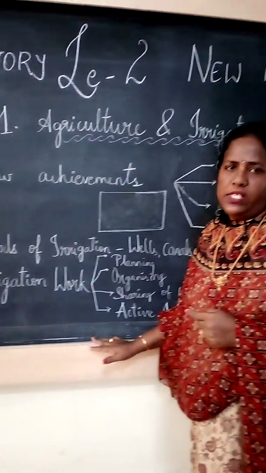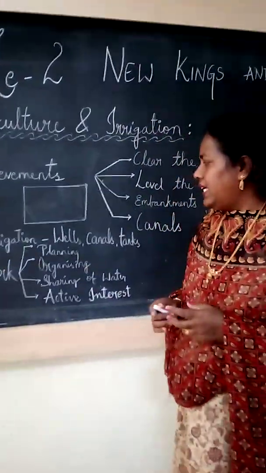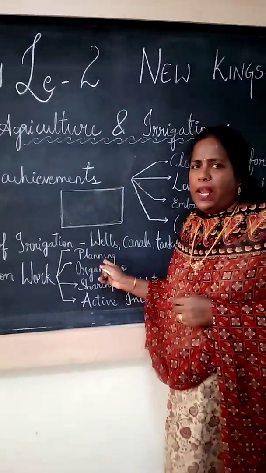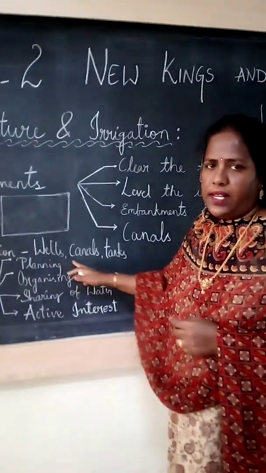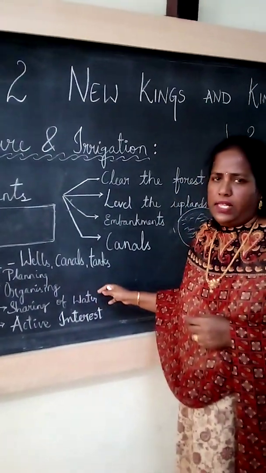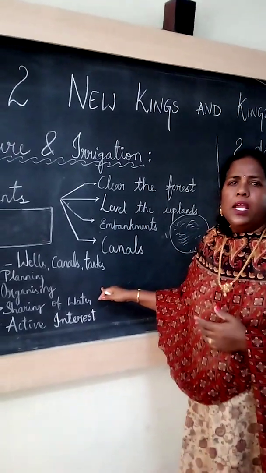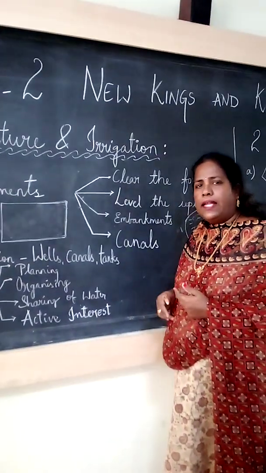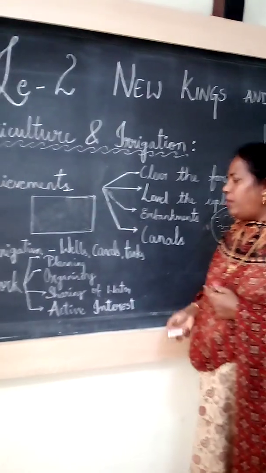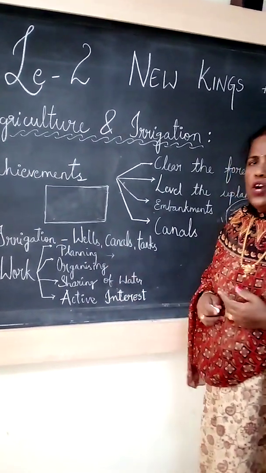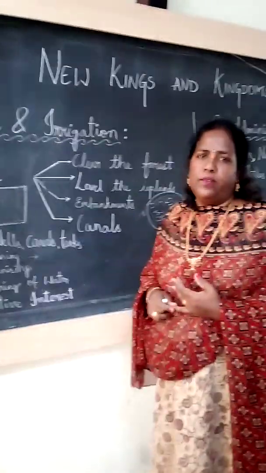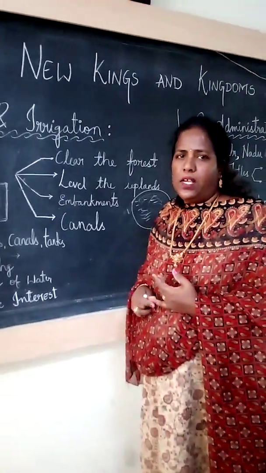Now we'll see how irrigation work was possible. For irrigation work they have to plan. Planning means in which area they have to dig the wells, tanks or canals. They have to plan in which area it is suitable. In this planning only they have to see how much money is required to do that work. That is called planning.